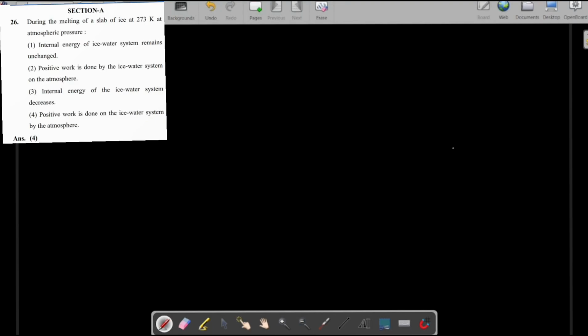Okay, so the 26th question is: during the melting of a slab of ice at 273 Kelvin at atmospheric pressure. So the problem is, this is the ice which is melting, and the temperature of this ice is 273 Kelvin, pressure is 1 atm. To solve this question, we have to remember 2-3 points here.